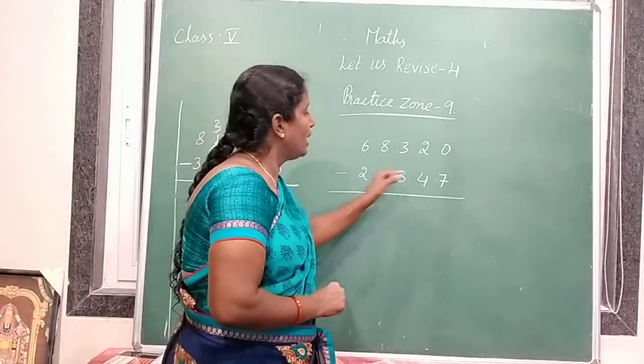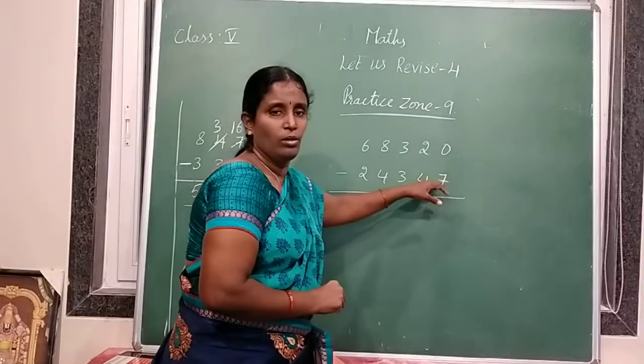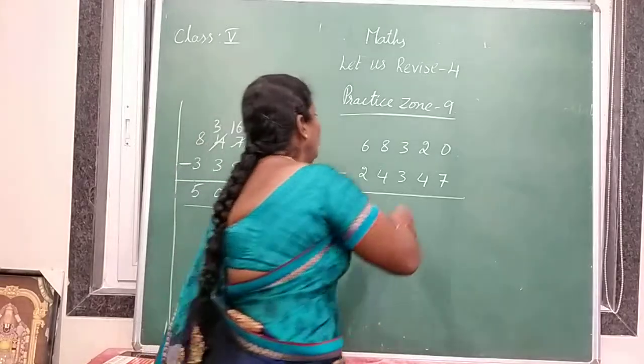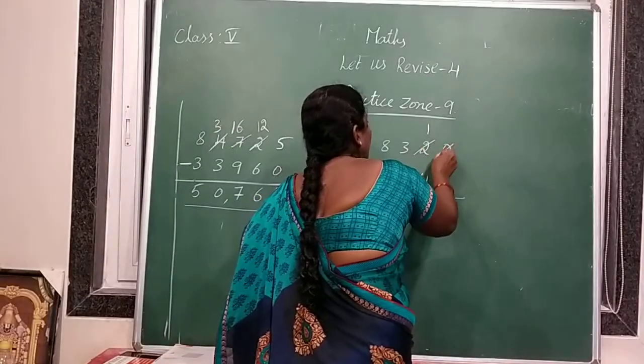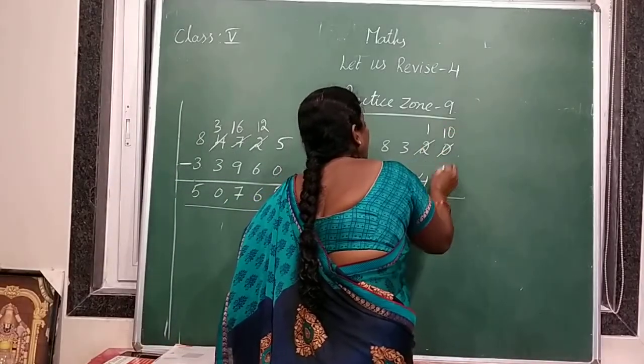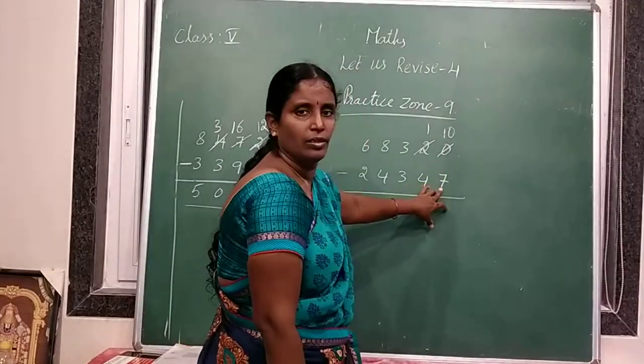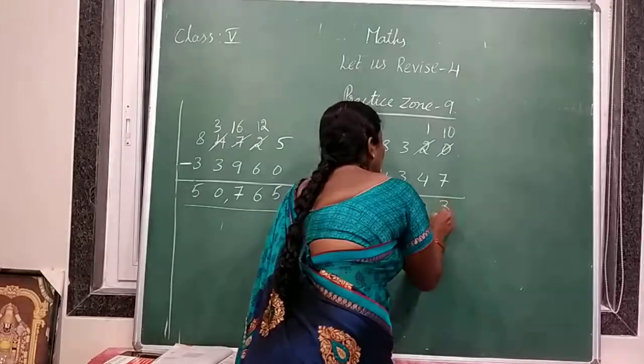We should not subtract any number from 0. So what should we do? Borrow from 2. So 2 becomes 1 and 0 becomes 10. 10 minus 7 is 3.